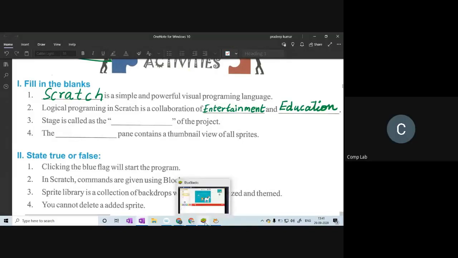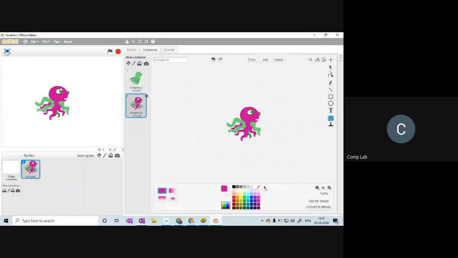All right, I think we'll go for the next question. The next question is a very simple question. What do you call the stage as? What is the other name of the stage? Very good.